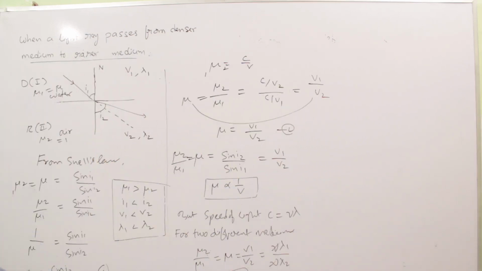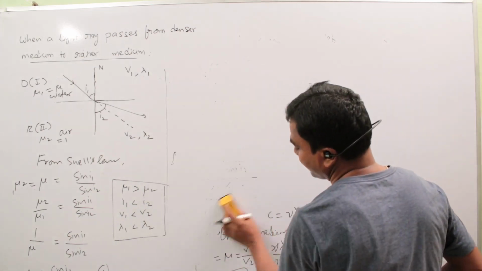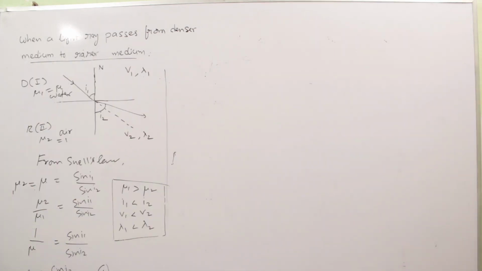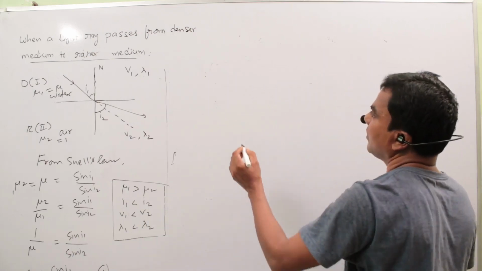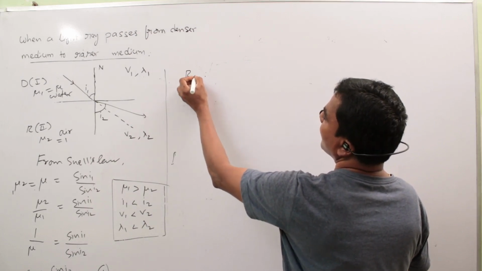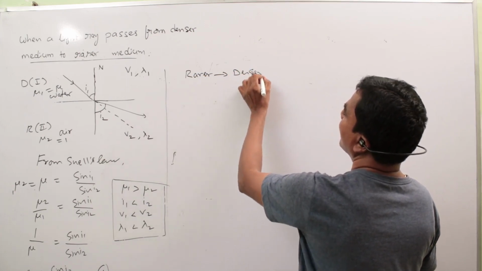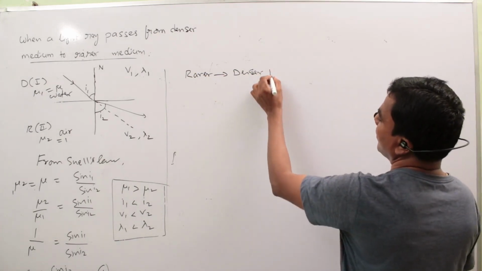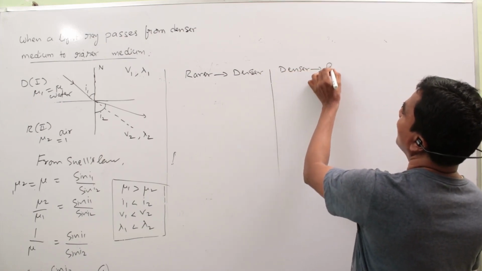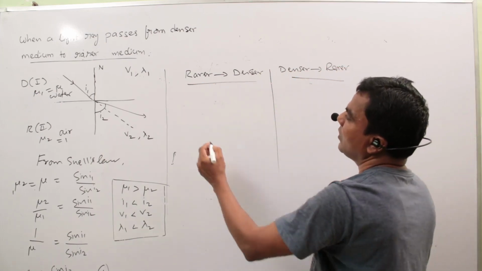Simply we can summarize like that. Light rays, rarer to denser, denser to rarer. First point.